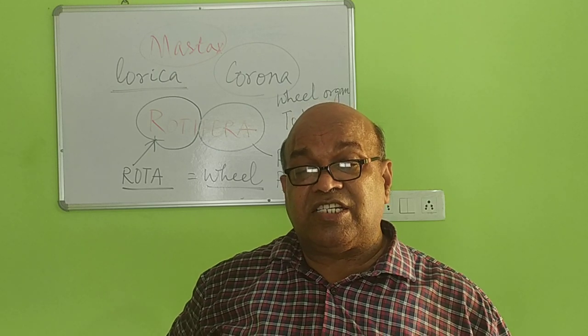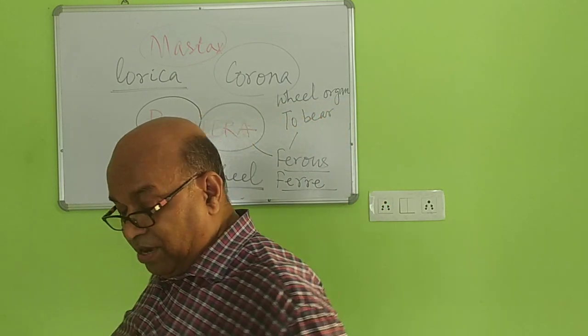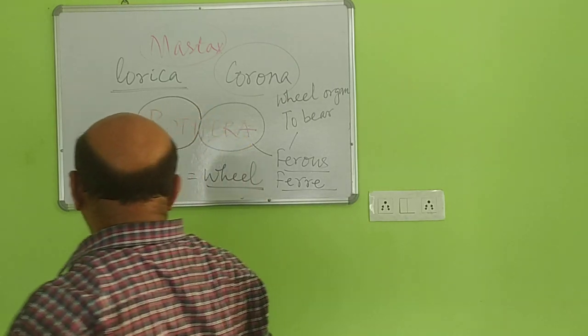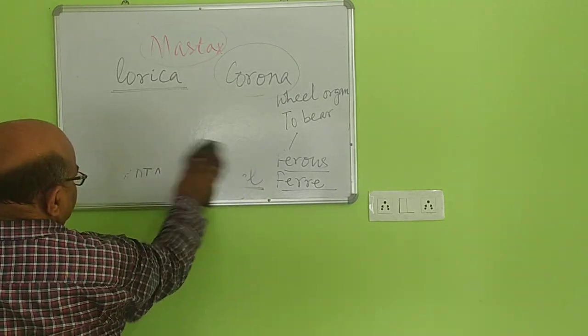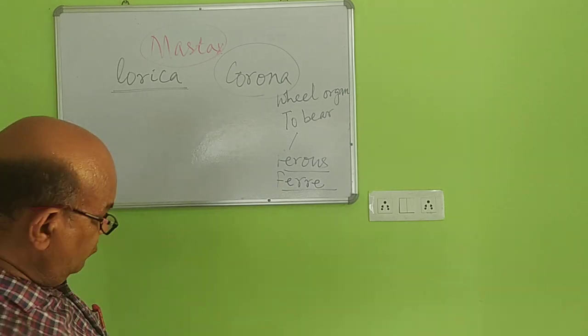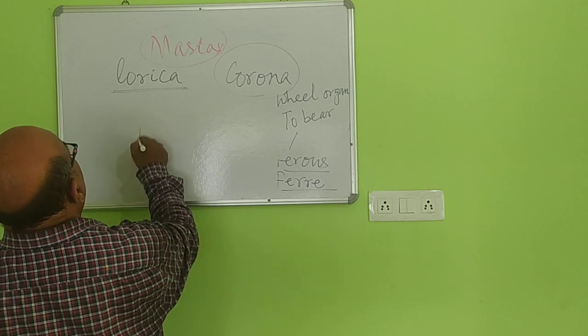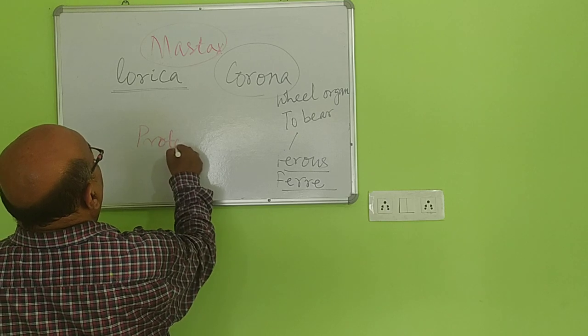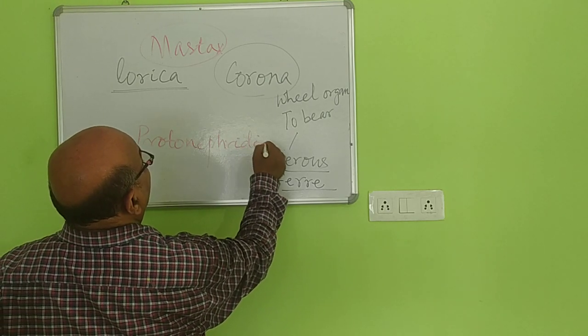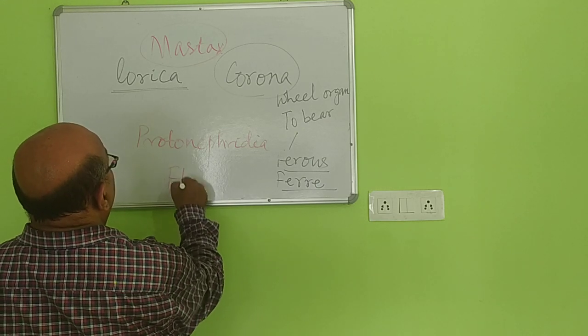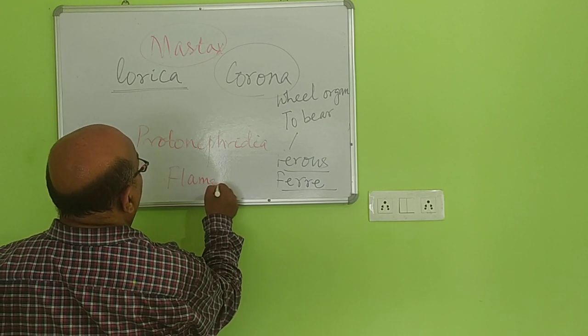The excretory system is known as protonephridia, which are known as flame cells.